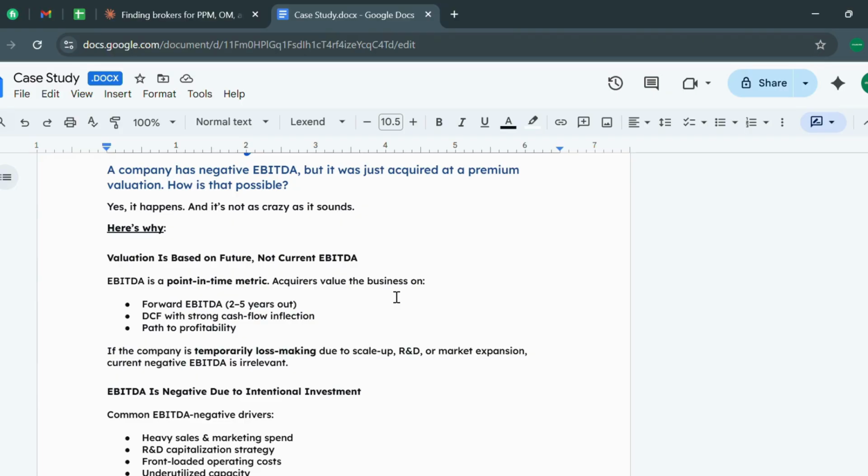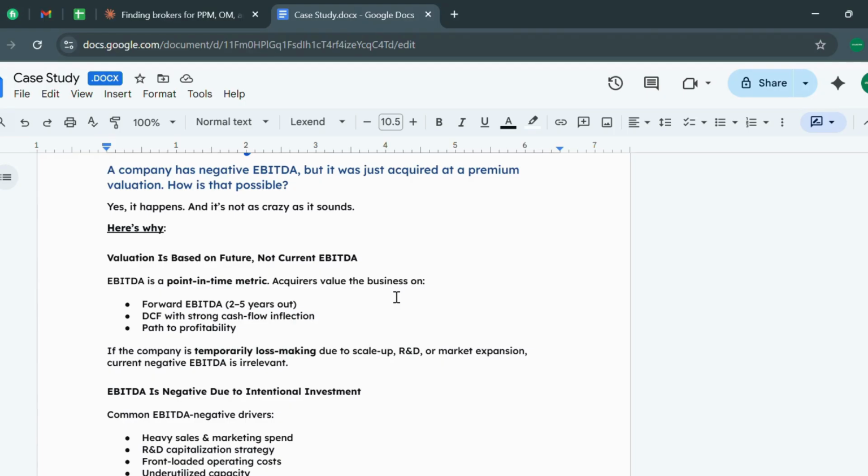Yes, it happens and it is not as crazy as it sounds. Here's why. Valuation is based on future, not current EBITDA. EBITDA is a point-in-time metric. Acquirers value the business on forward EBITDA, that is 2 to 5 years out, with a strong cash flow inflection and path to profitability.